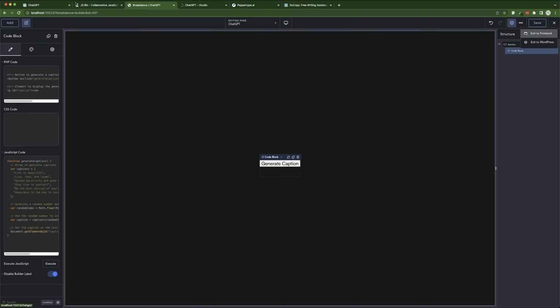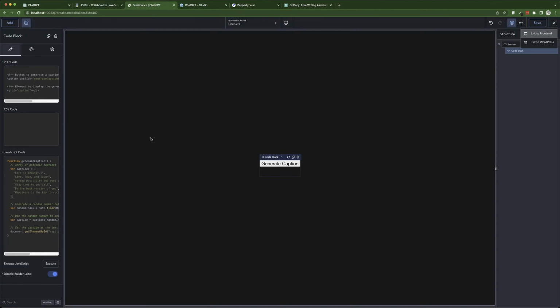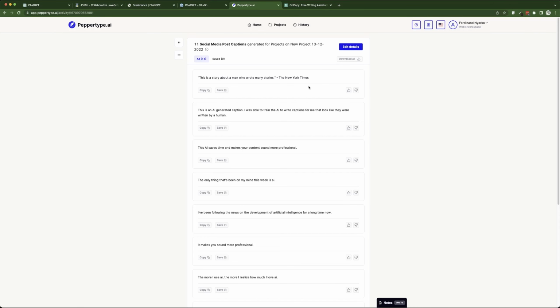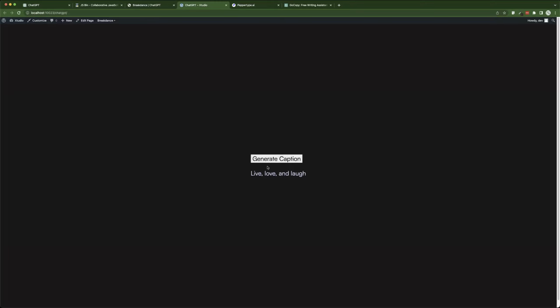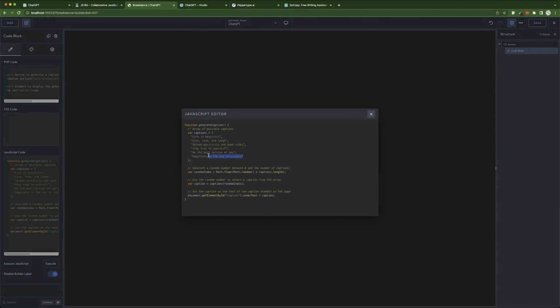I'm going to go to the front end and then click on generate. So as you keep clicking on generate, you're getting different captions for whatever you need. But as you can see, this is not full-fledged, because you need it to be able to create captions depending on what a user inputs, just like how this thing is doing. You get something and then you give them something. You cannot just say generate a pre-made caption, because as you can see, these captions over here are pre-made. I already put them over here.